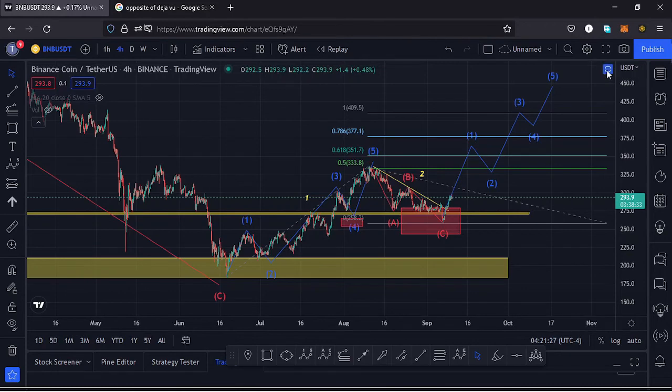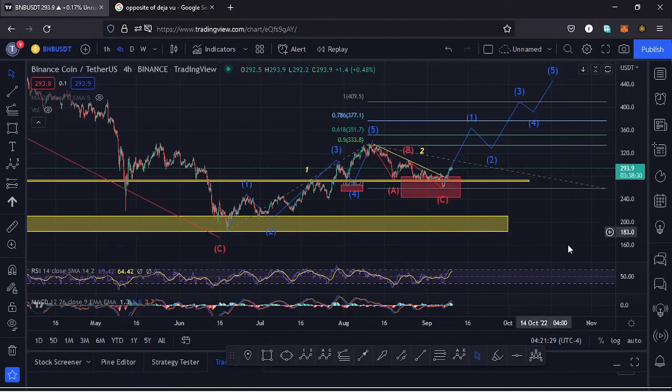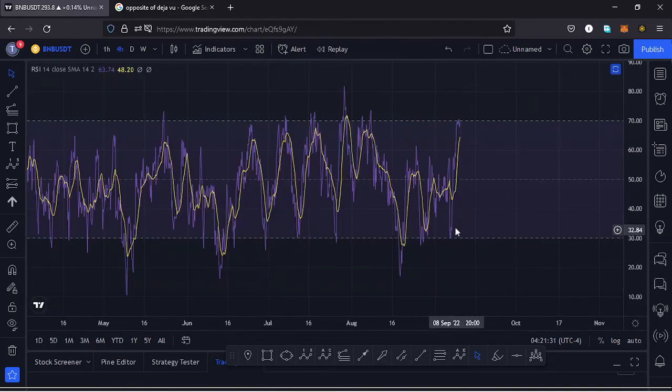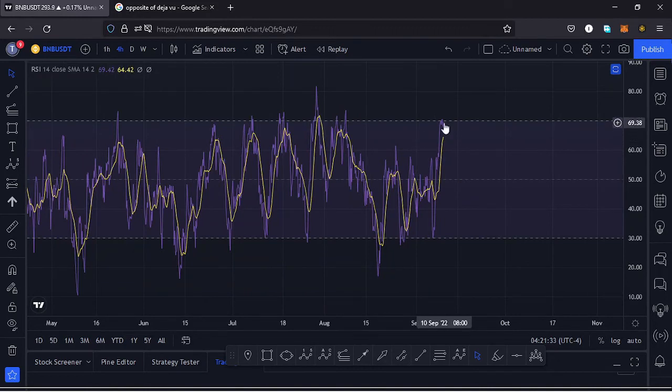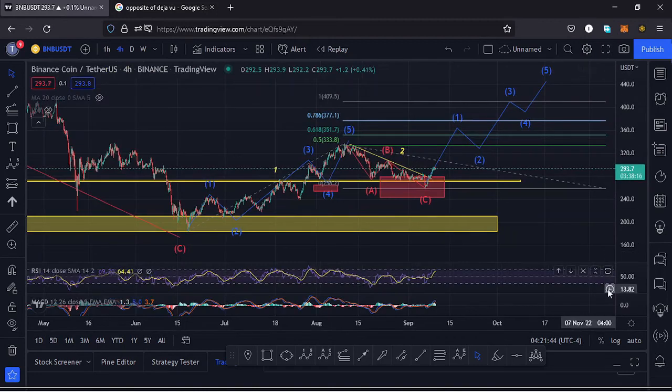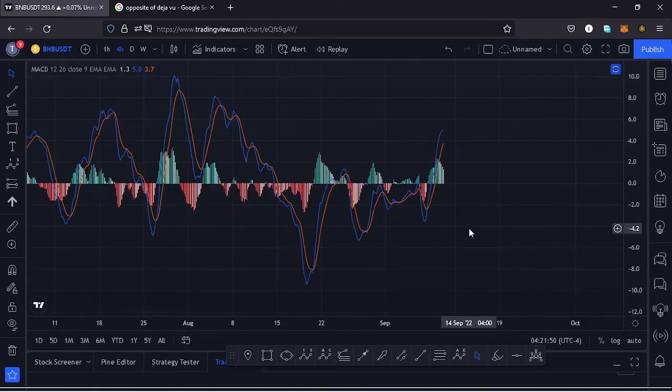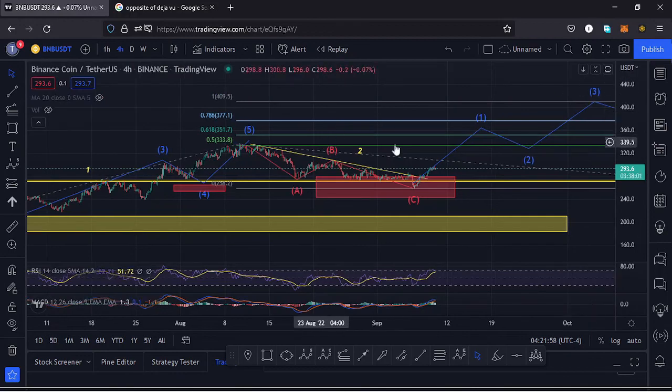Also taking a look at the indicators to see what movements here on the RSI will be supported. On the RSI we are trading at around the 69 mark, and that means we have just a bit of room for us to support any movement to the upside before we see a retracement here on the RSI. Also taking a look at the MACD. On the MACD we had printed a bullish cross down here, and soon we might be printing something else over here. So let's be patient and see how that plays out, and I'll keep you updated.